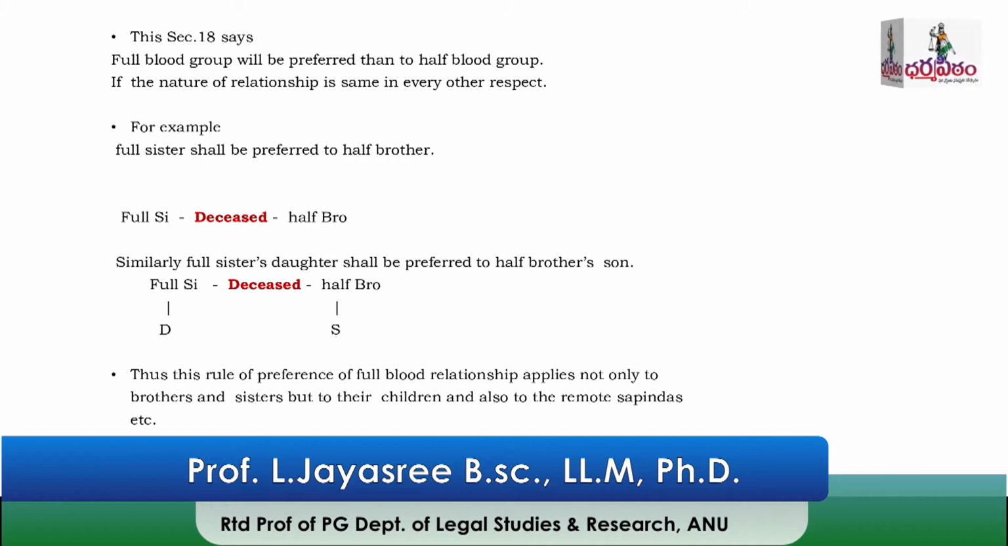So in such a situation, full blood group will not be given the preference. Half blood group will be taken. That is, the half brother will take the whole property and the sister's daughter will get nothing.